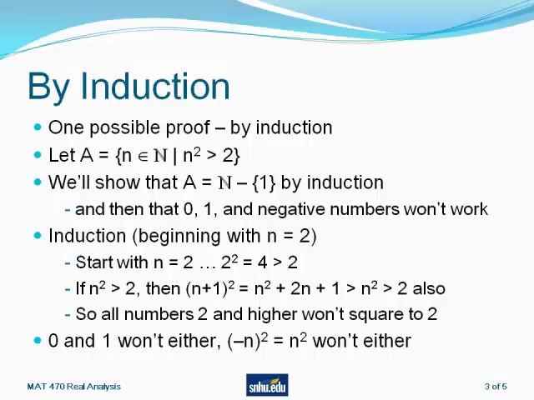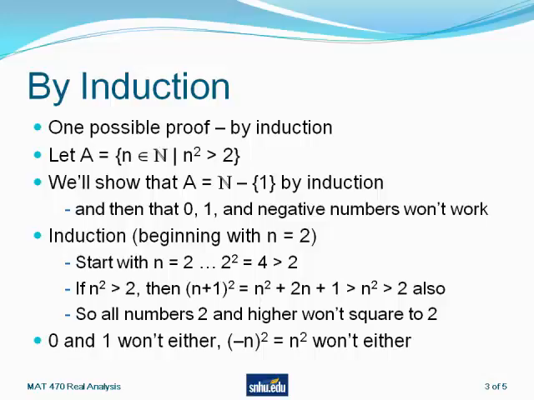So here's one fancy proof by induction. Let capital A be the set of natural numbers whose square is greater than 2. Well, A does not include the number 1, but if we can show that A includes every other number, then that means that no natural number squares to 2. We can do that by induction.